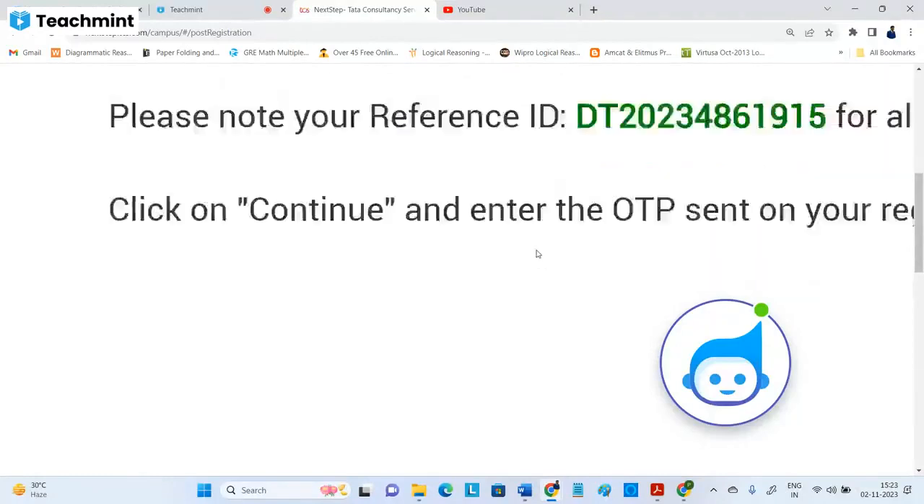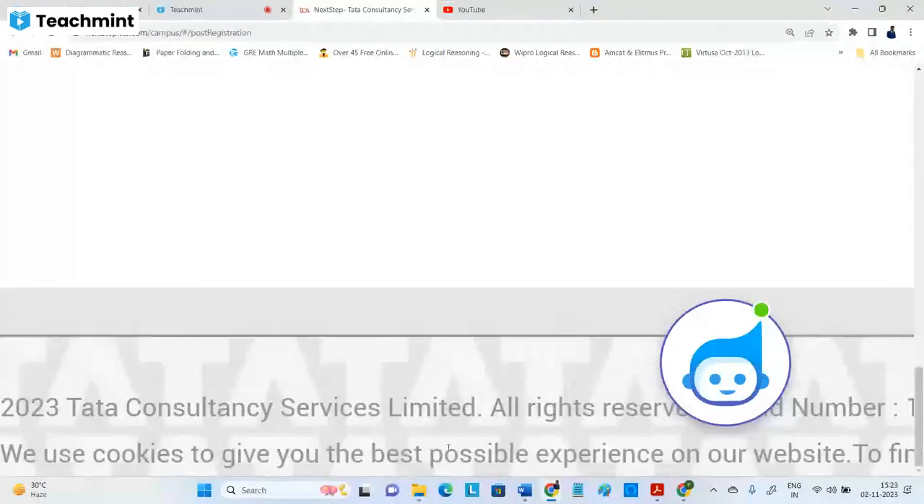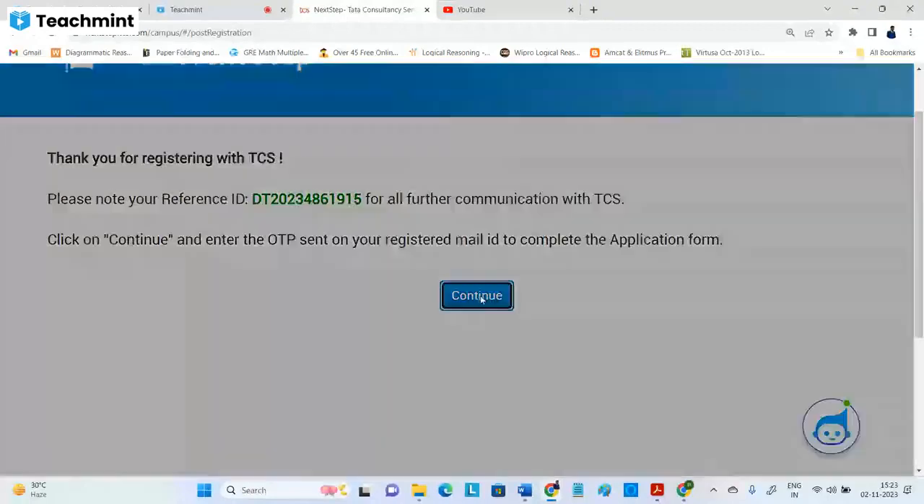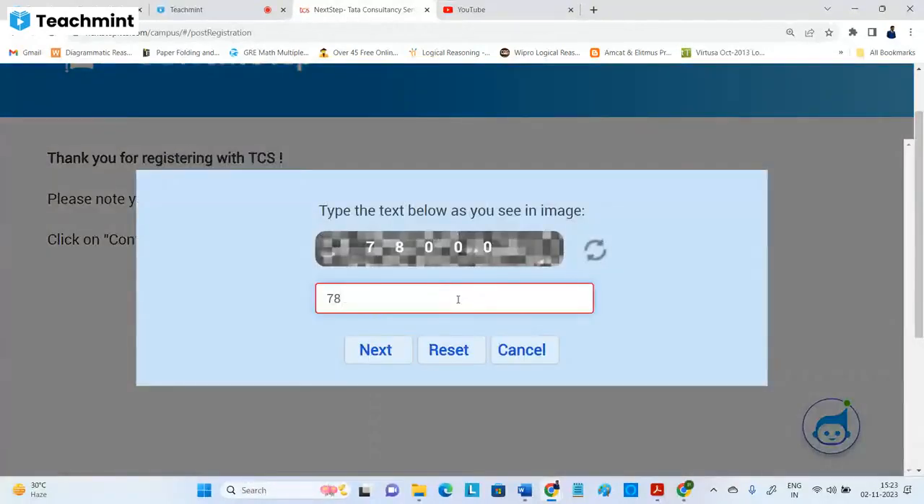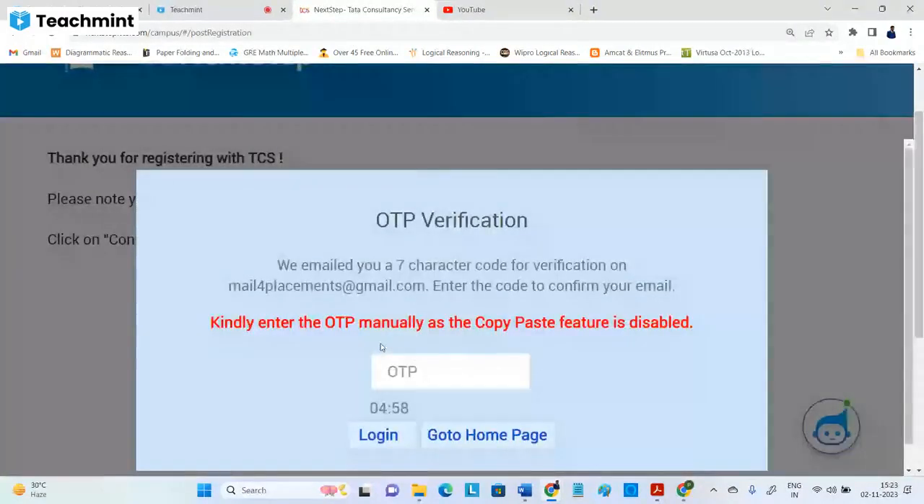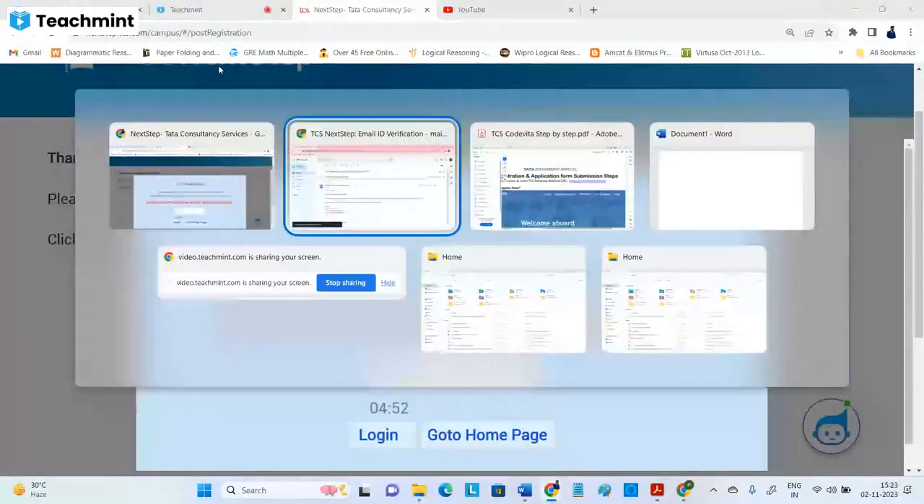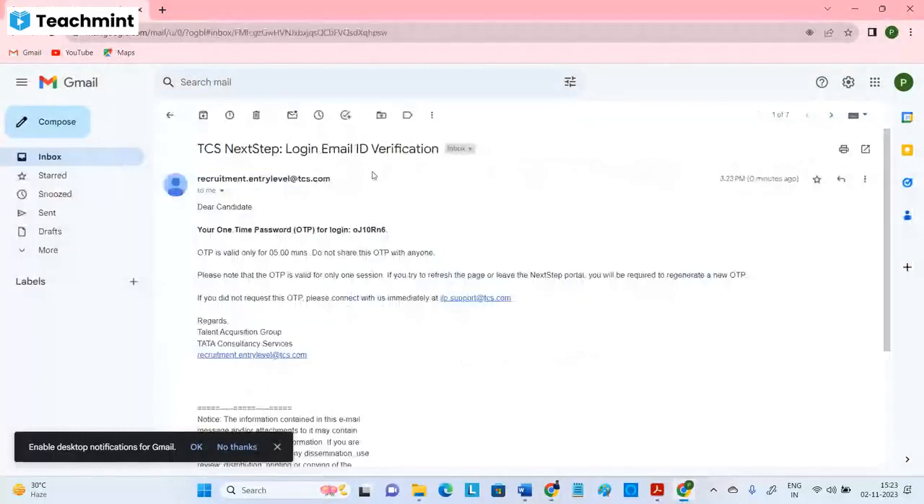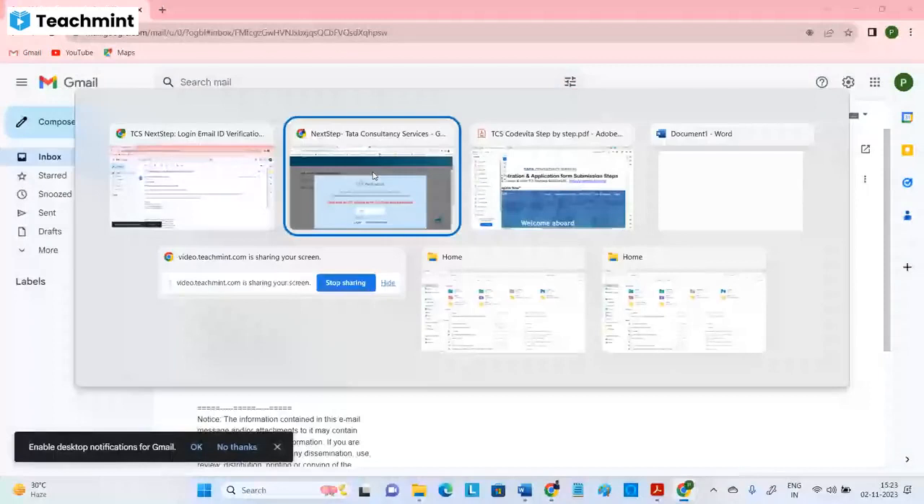Then after this, it's not completed. We need to click on continue. Yeah, here we have a continue. Once we continue, it will send OTP to our mail ID. Okay. Yeah, we need to enter the OTP manually. Copy paste feature is disabled. So if you do copy paste, it will take 15 minutes if you have all documents.